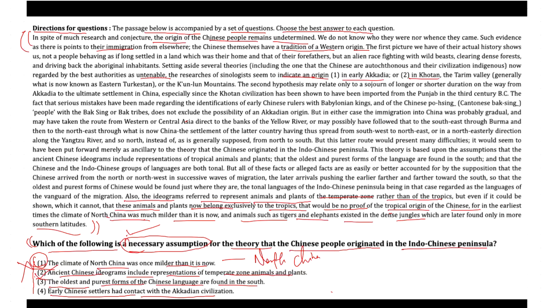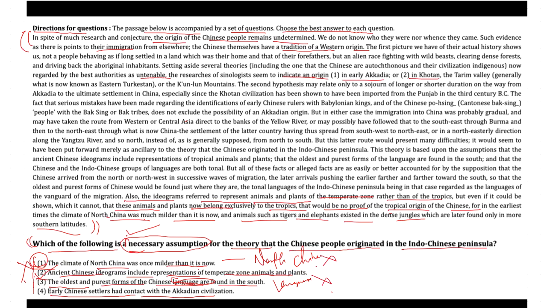Option 3 says the oldest and purest form of the Chinese language. This does not directly support the theory of an Indo-Chinese origin. It talks about language distribution, not the origin in the theory. So option 1 and option 3 are both eliminated.